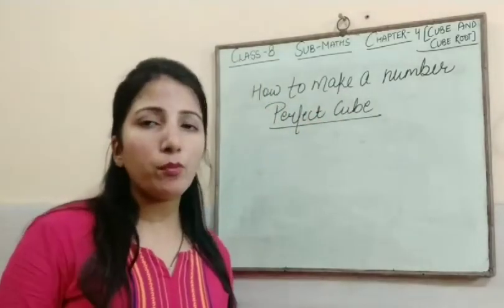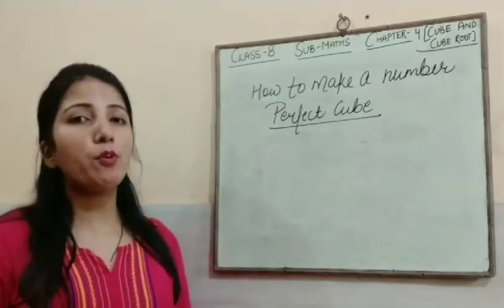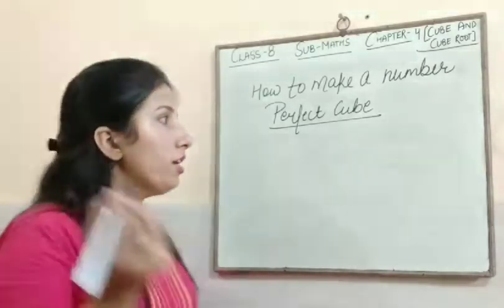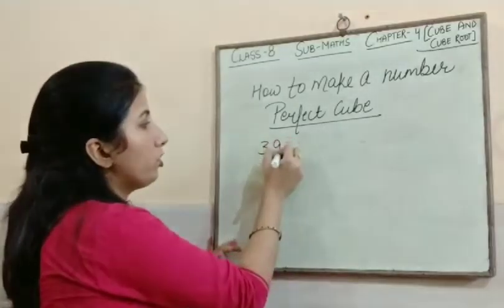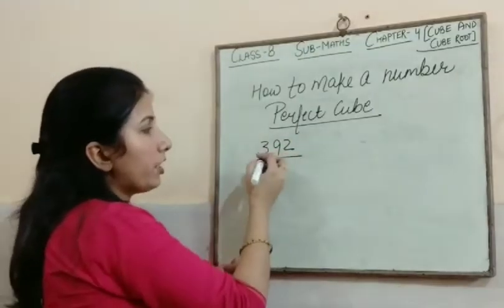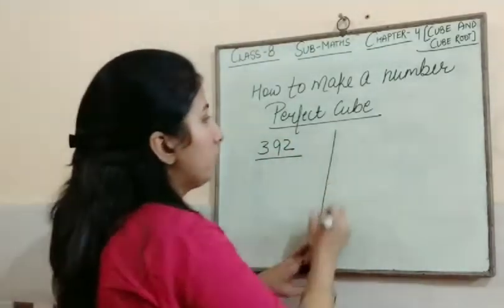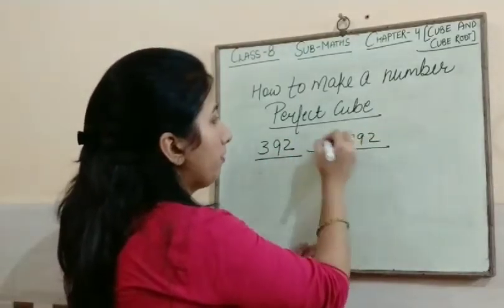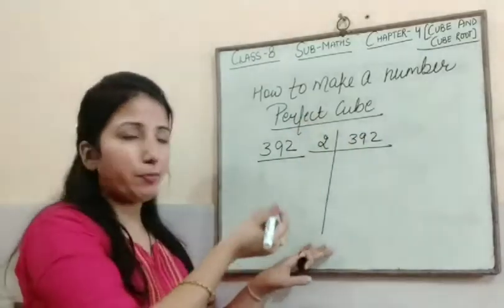अगर कोई number आपको given है और वो perfect cube नहीं है, आपको perfect cube बनाना है तो आप कैसे बनाओगे? I am taking an example 392. We will check is it perfect cube or not. Same process, prime factorization.